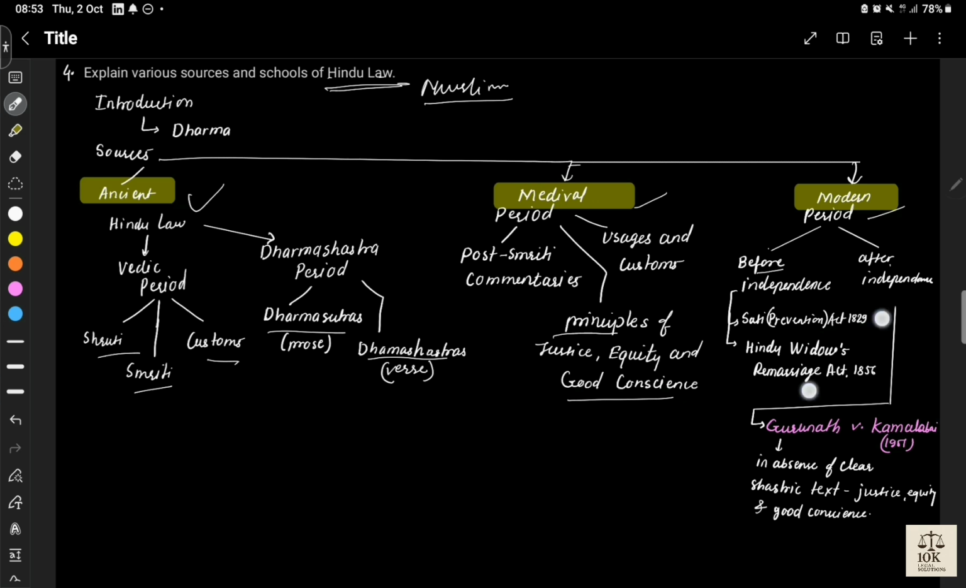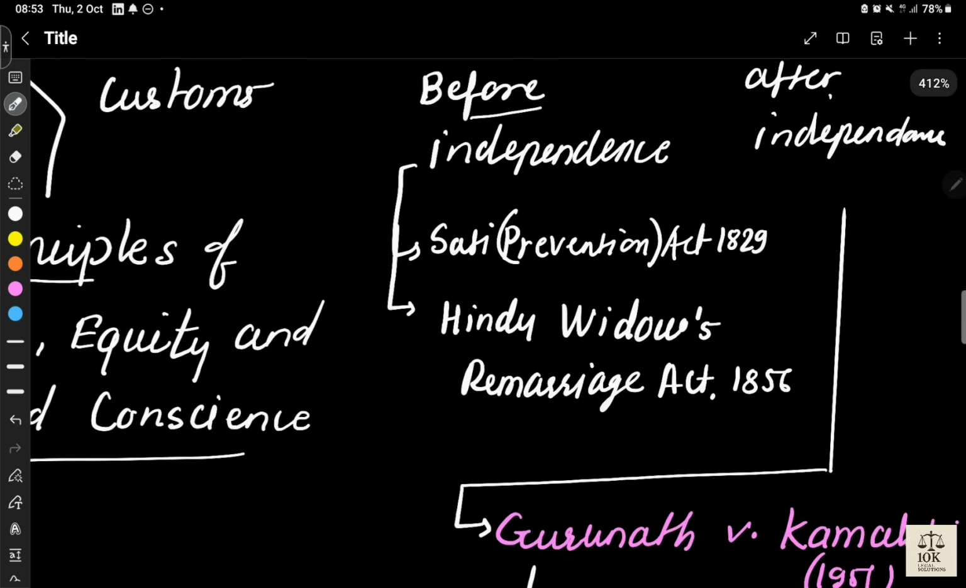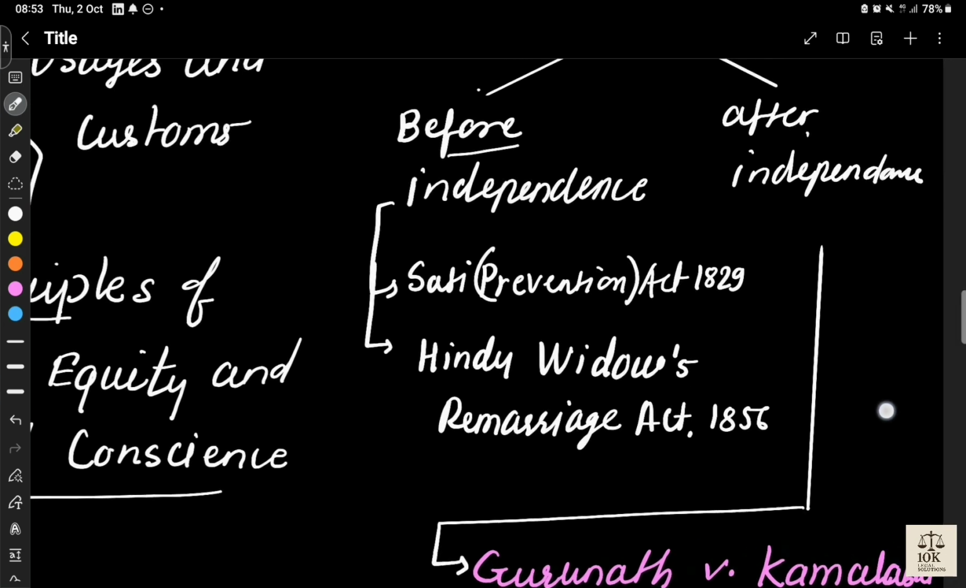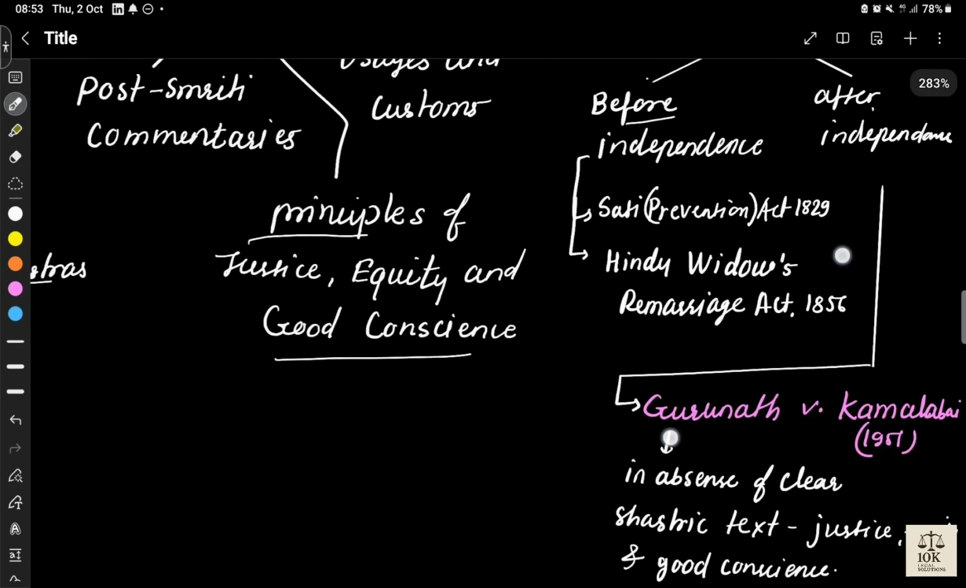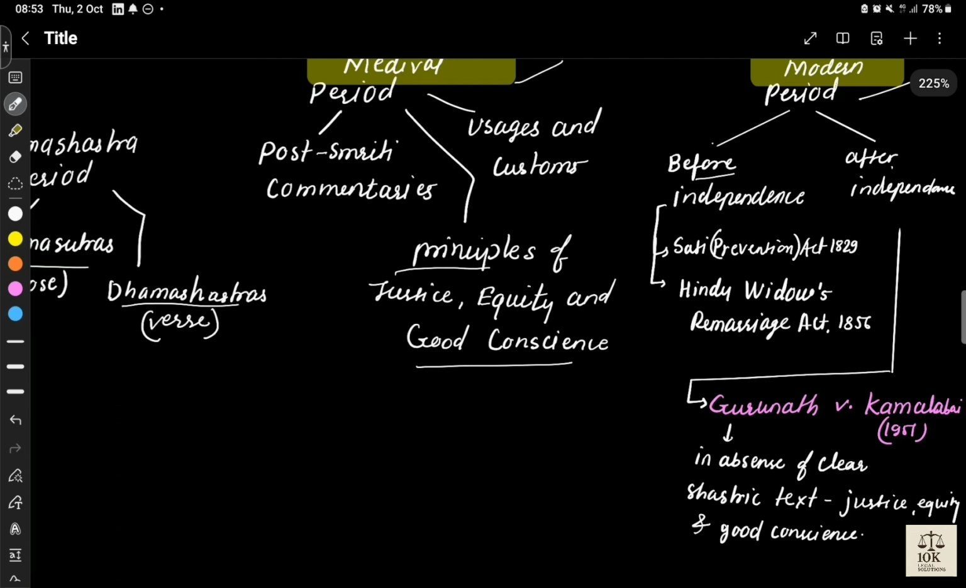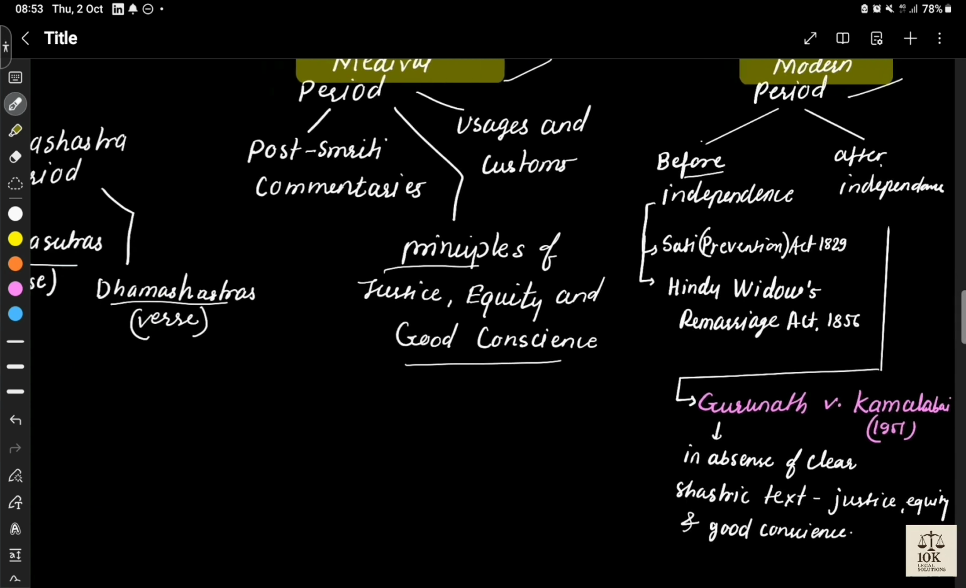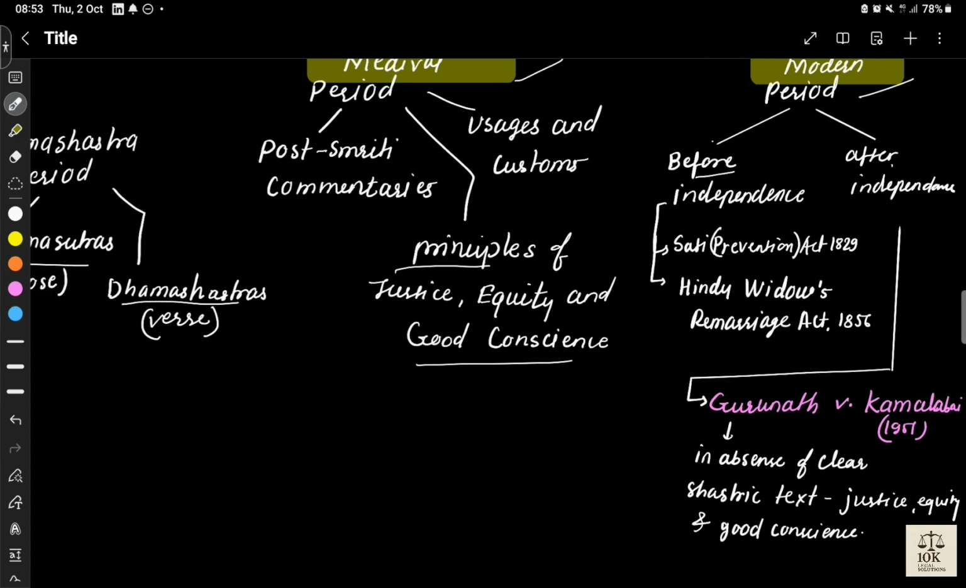Before independence, there were various laws, as we have earlier seen, passed by the British government, which were quite controversial and in contravention of previous practices in Hindu law. Sati Prevention Act, then Hindu Widows Remarriage Act, etc. After independence, we have various laws as well as